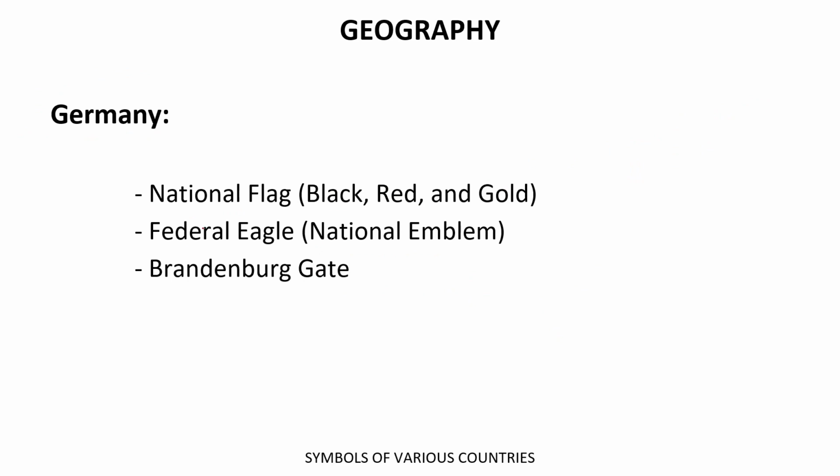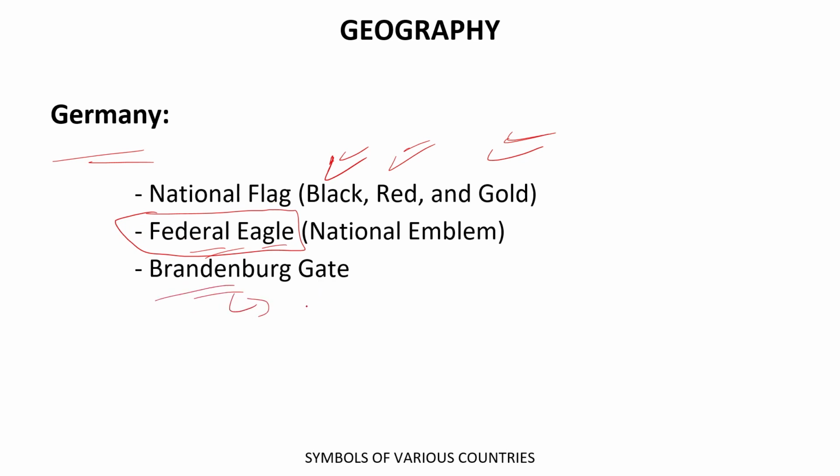Now we have Germany, which also has three colors in its national flag: black, red, and gold. Got it? Thereafter, the national emblem of Germany is the Federal Eagle. Okay.